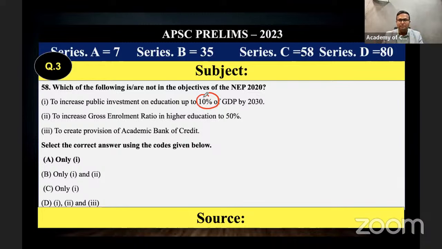See, already we have only 4%, 5% public investment on education in the budget. This year also you can see 6% is for education. If it was 10%, this year also 10% in the budget should have been given. That is why the national education policy's aim is to increase public investment on education to 6% of the GDP. Then statement 1 is wrong.